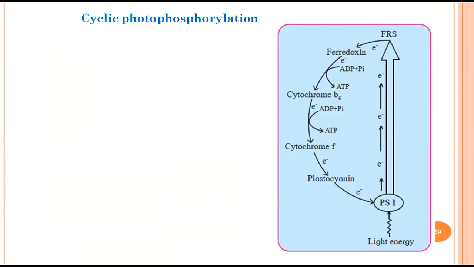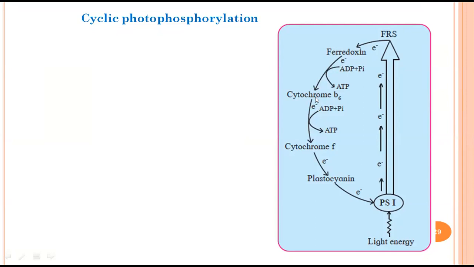The moment light is absorbed by this photosystem, it emits the electron. This electron is taken up by FRS, the ferredoxin reducing substance. From this FRS, the electron is taken up by ferredoxin. From ferredoxin, it is taken up by cytochrome B6. But the moment it is transferred from ferredoxin to cytochrome B6, a reaction happens where an ATP molecule is produced from the ADP molecule.